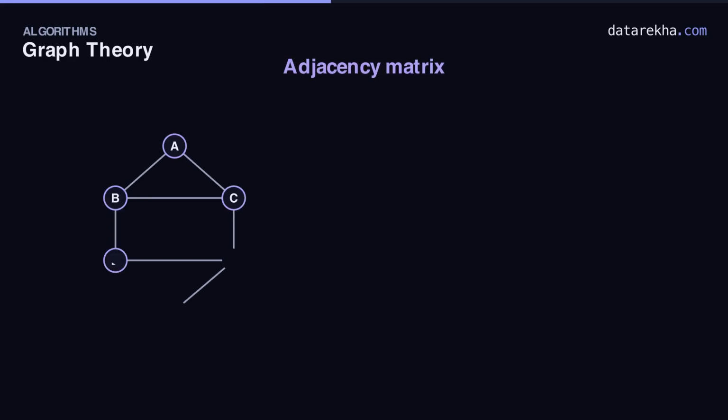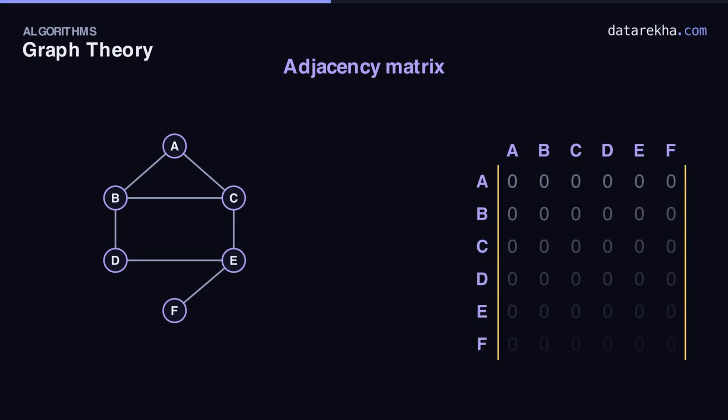A graph in your head is fine, but a computer needs it in memory. The first way is an adjacency matrix. Keep the graph on the left. Let's build a grid on the right. Number the vertices A to F along both the rows and the columns, giving a 6 by 6 grid. The rule is simple. The entry in row i, column j, is 1 if there's an edge between them and 0 if there isn't. Start it all at 0.